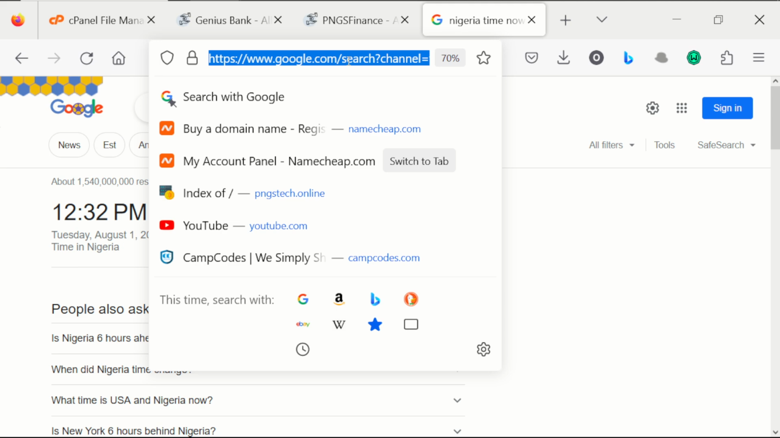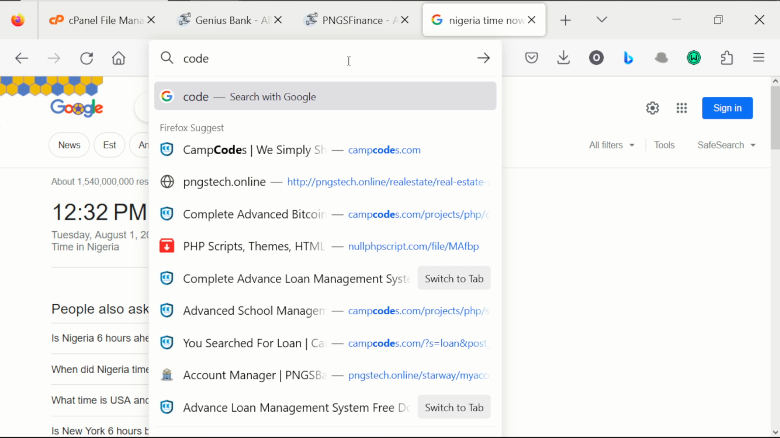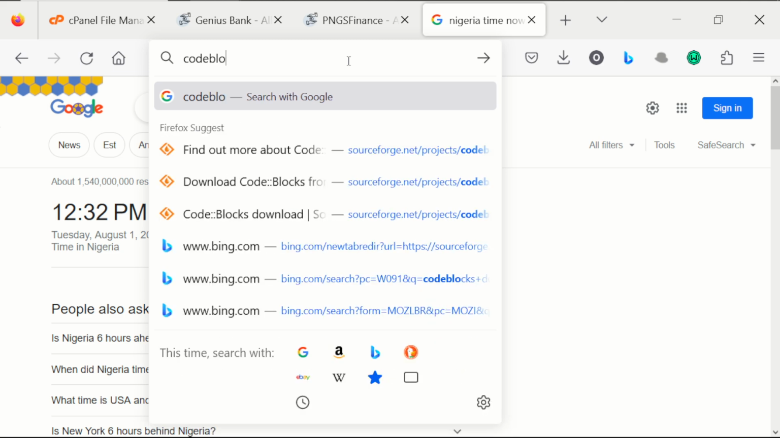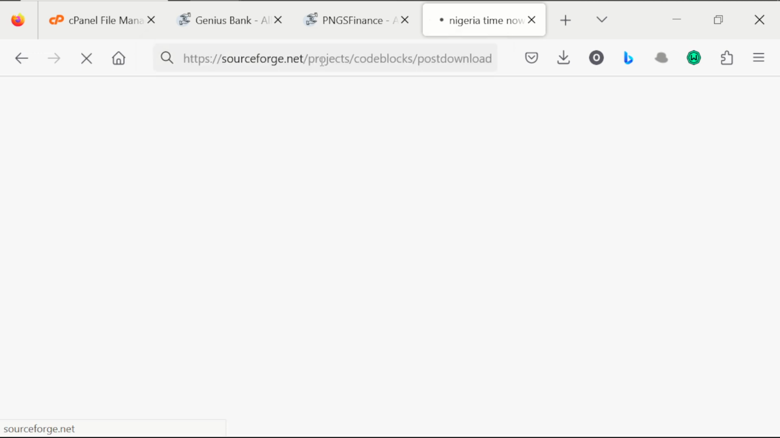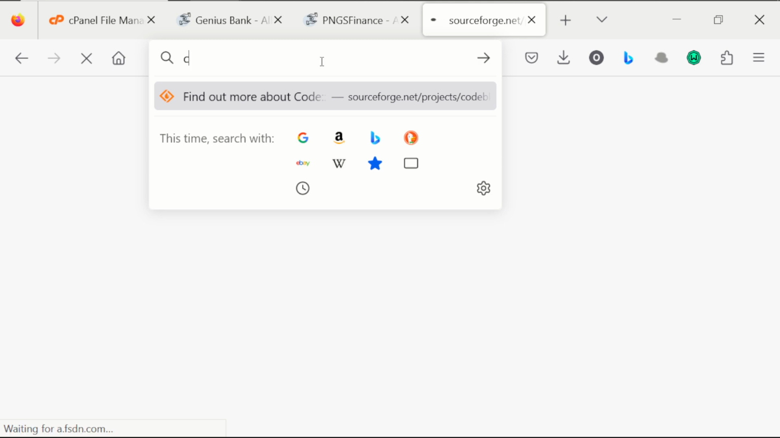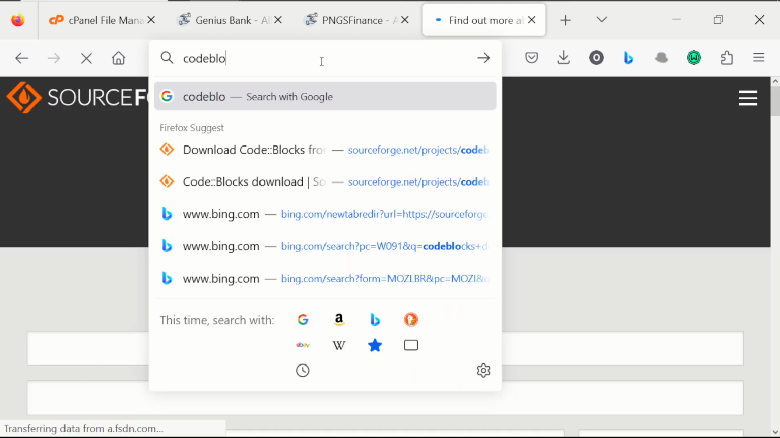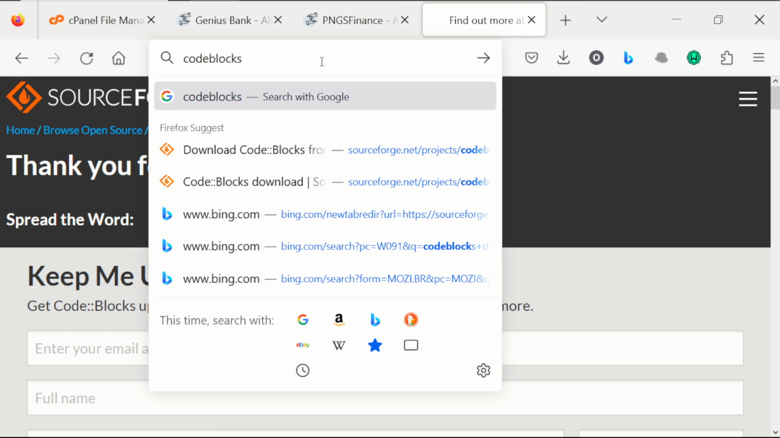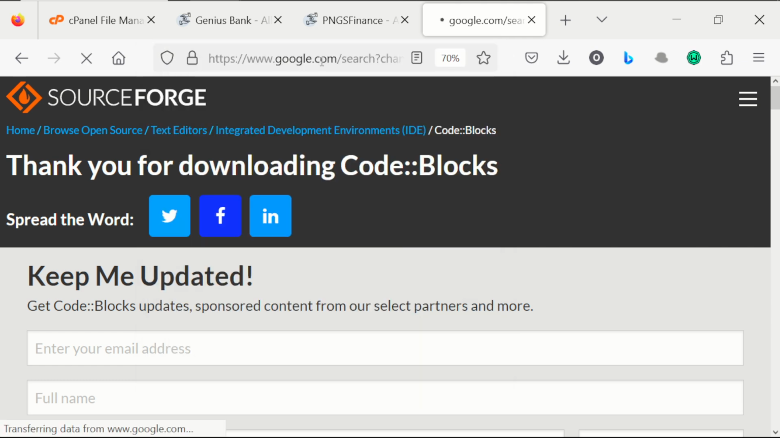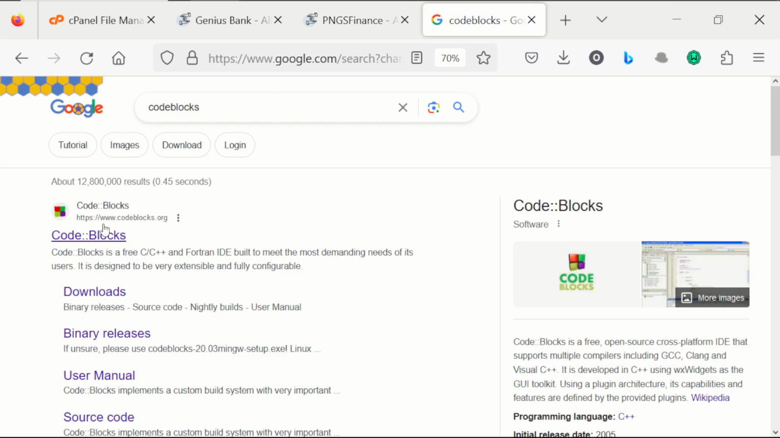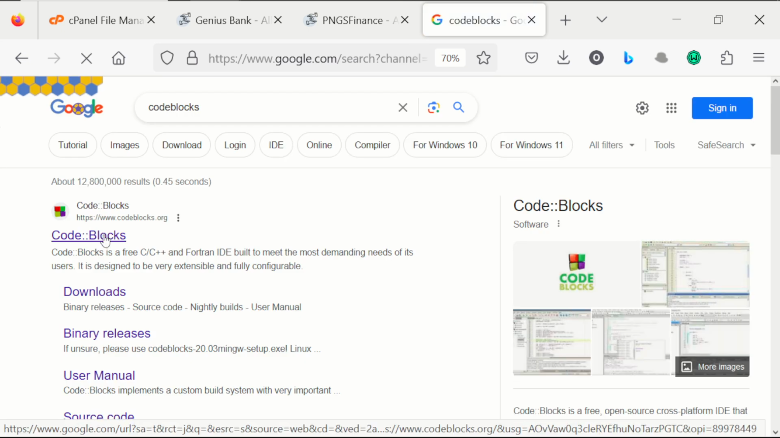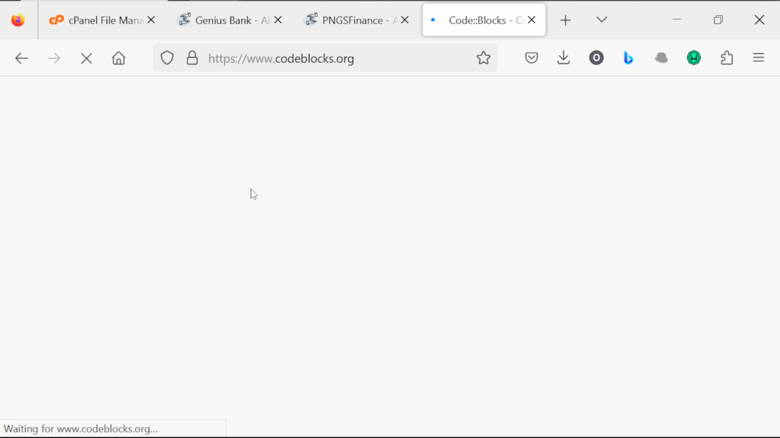So to download CodeBlocks, you just type CodeBlocks in your browser. I download mine from source, so you can download yours from codeblocks.org. Click on the first link, which is codeblocks.org, right? You click on it.